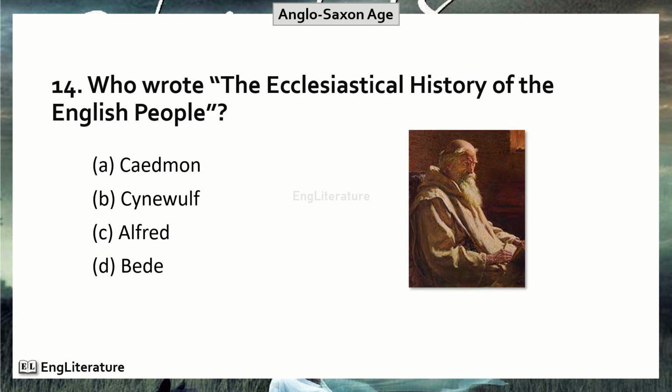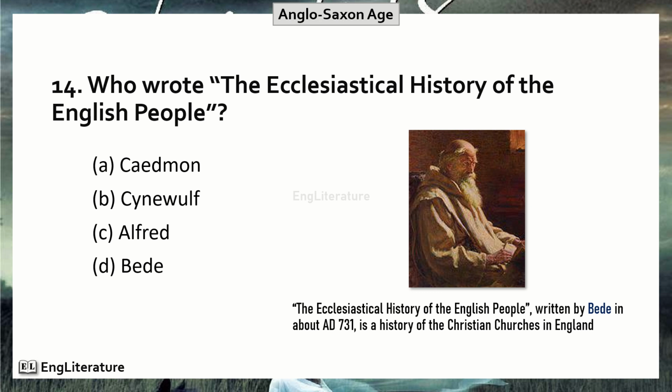Who wrote the Ecclesiastical History of the English People? The Ecclesiastical History of the English People, written by Bede in about 731 AD, is a history of the Christian churches in England. Hence, the right option is number D. The Ecclesiastical History of the English People was written by Bede.